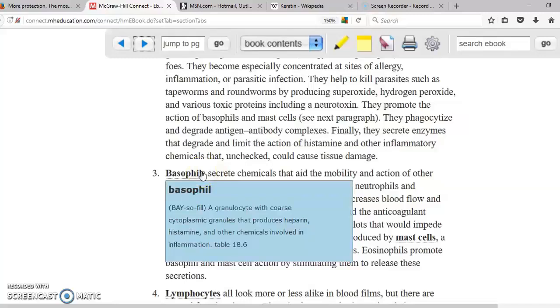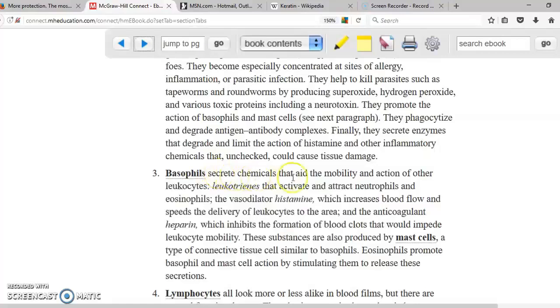Basophils and mast cells have the same function, which is the secretion of chemicals with the purpose of allowing more cells to go into the areas of infection. Some of the chemicals that they are going to produce: histamine. Histamine is a very potent vasodilator that will increase blood flow into the areas of infection, so more white blood cells can go in there. Also heparin, that is going to avoid blood clotting. Since you don't form blood clots, then there's no stoppage of the white blood cells reaching the area of infection.